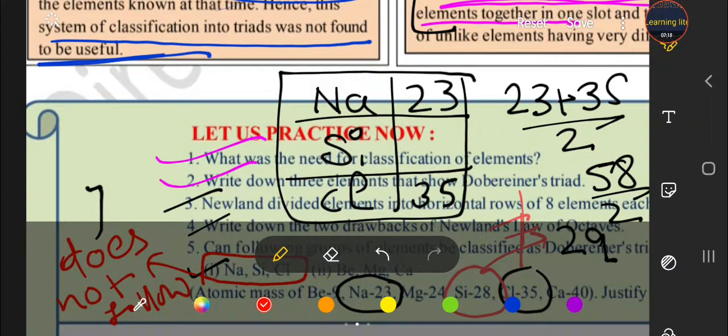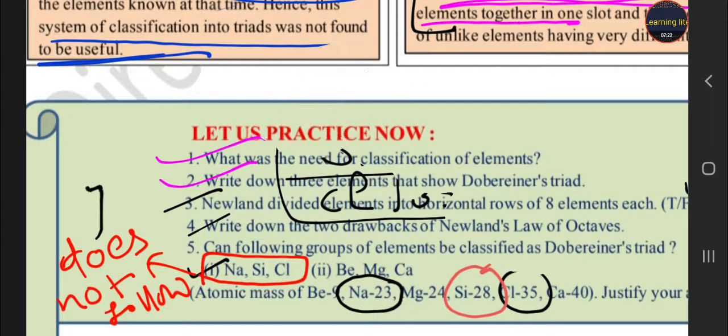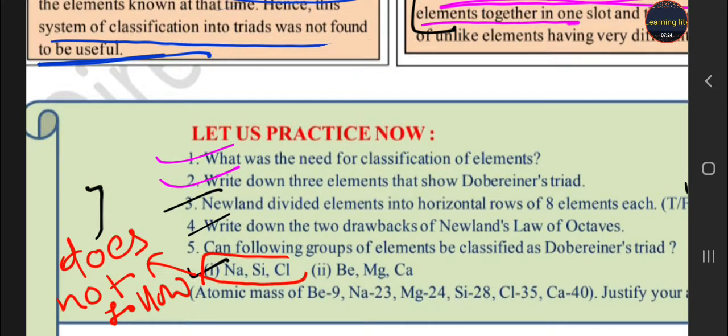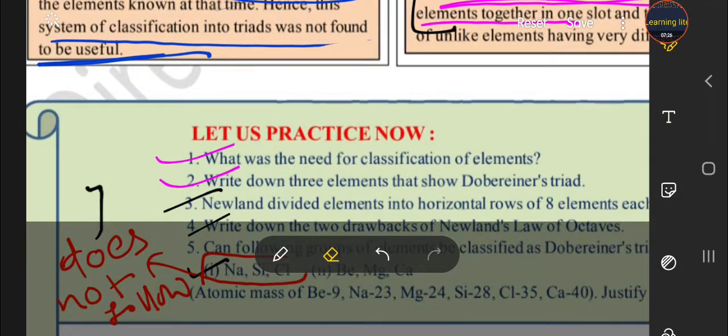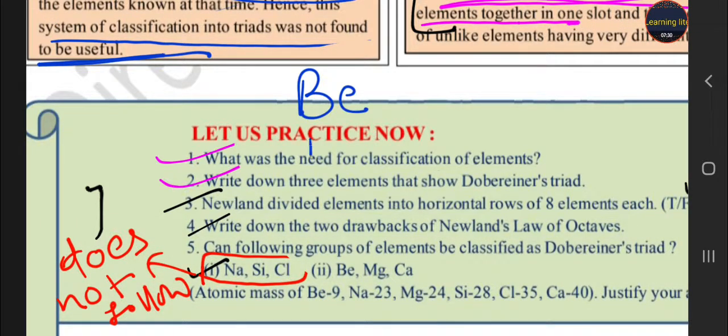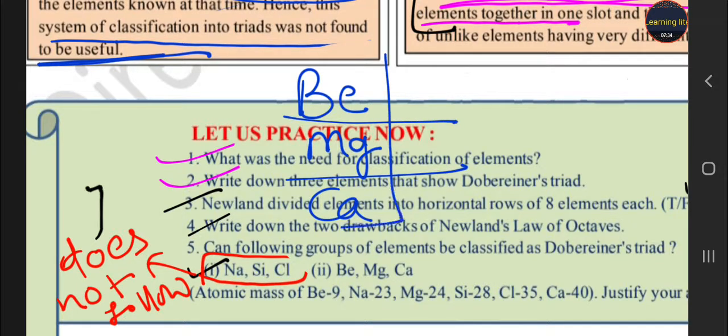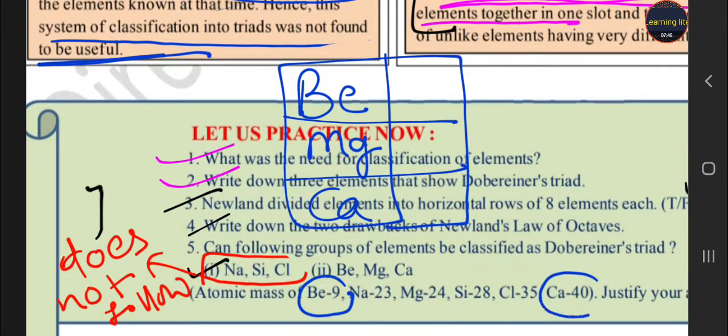Okay, now move on to the next. Let's check the second. The second one, student, is beryllium, magnesium, calcium. We have to check whether it follows the Dobereiner triad. For beryllium, the mass is 9 and for calcium, the mass is 40.